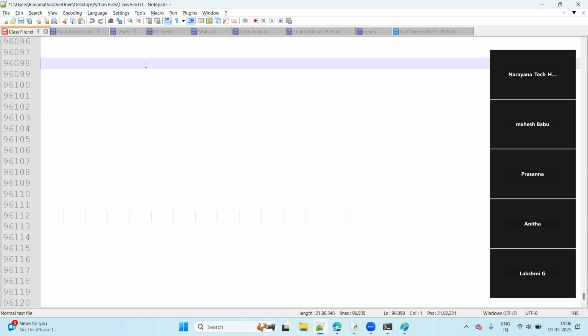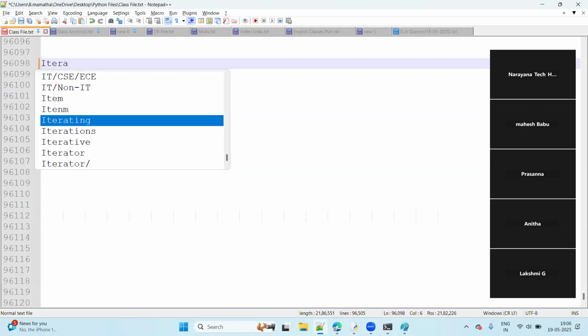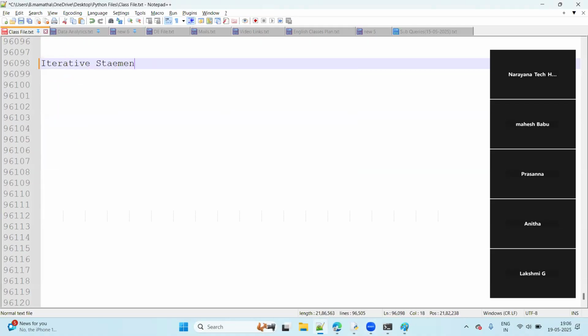Today, let's talk about iterative statements. Iterative means re-execute. Iterate means what? Re-execute.